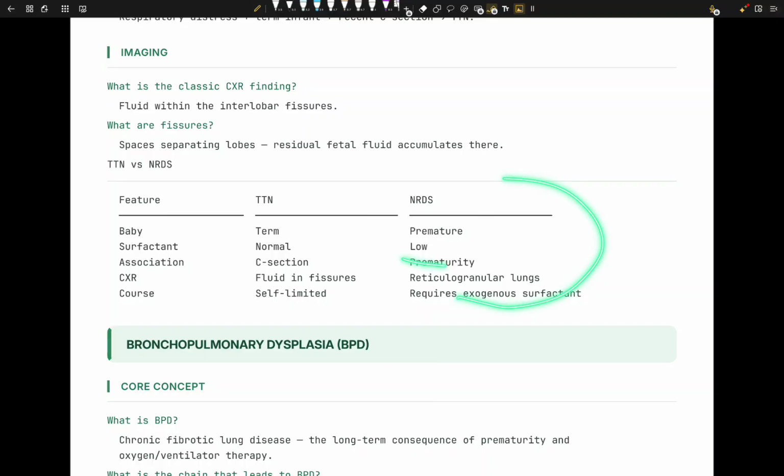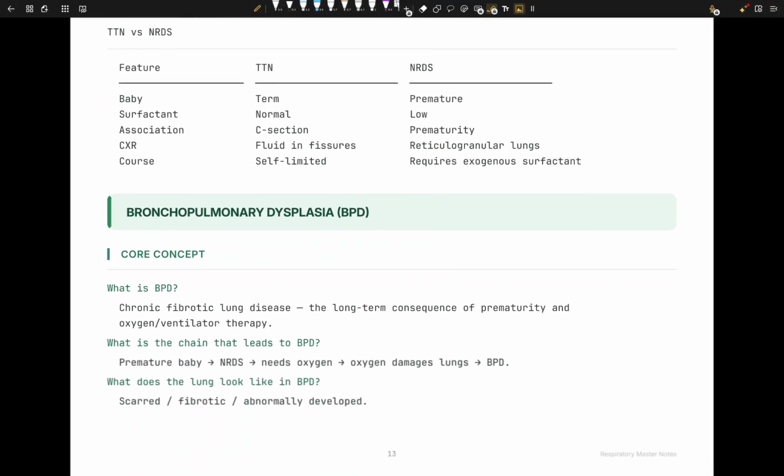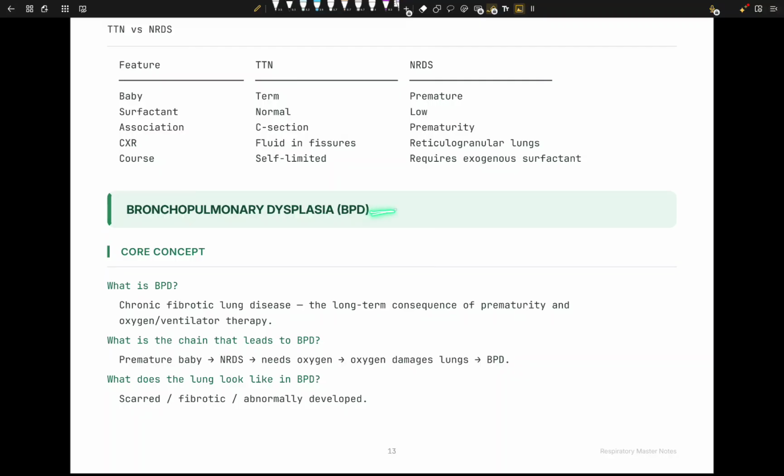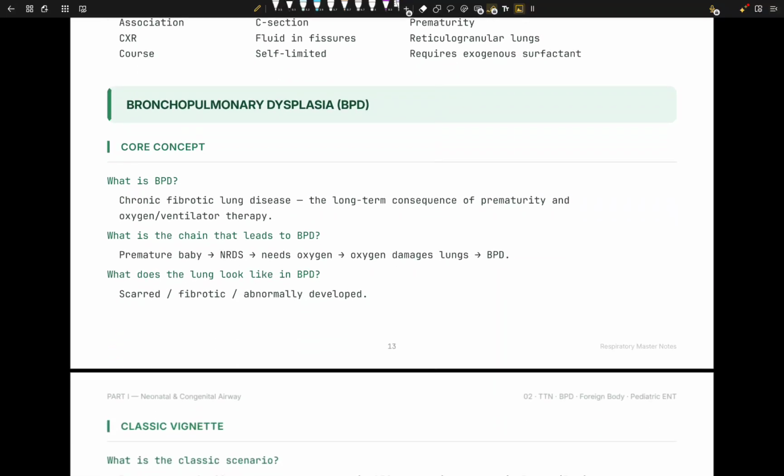Okay, so cool thing. What about bronchopulmonary dysplasia? Now, this is one of my favorite topics. Bronchopulmonary dysplasia also happens in a premature baby. So whenever we are thinking about a premature baby, we want to think about NRDS and BPD. That's important. So core concept, chronic fibrotic lung disease.